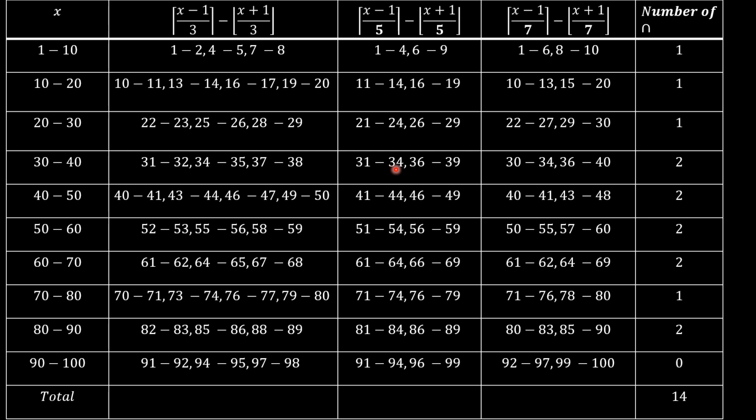34 to 35 falls between here, so this we can ignore. 37 to 38 falls here, but also falls here. So we have two regions of intersection. And we can continue like that until now, when we sum up the regions of intersection, they all come to 14. Mark you, between 90 and 100, there is no region of intersection.